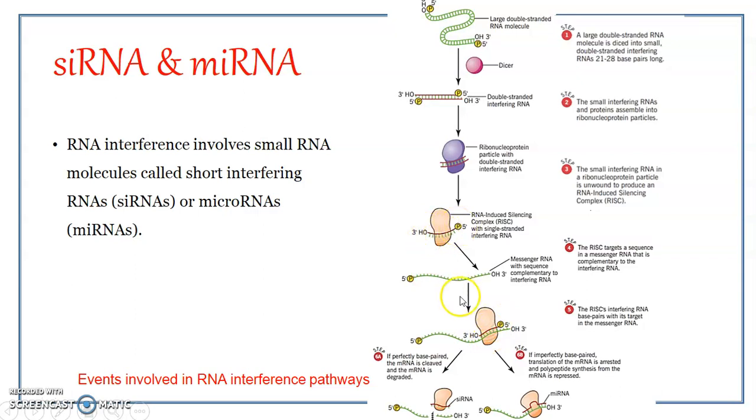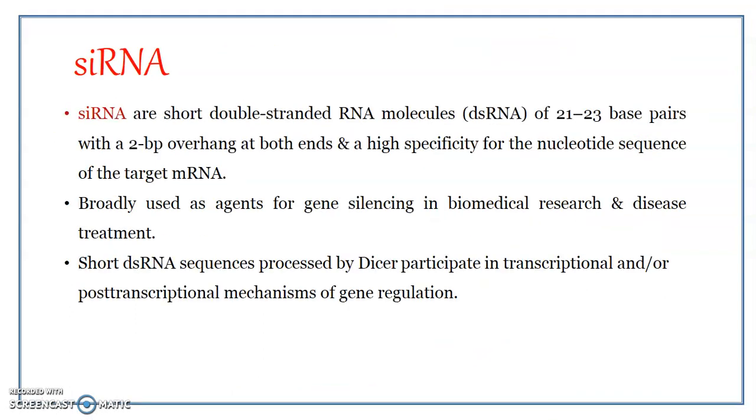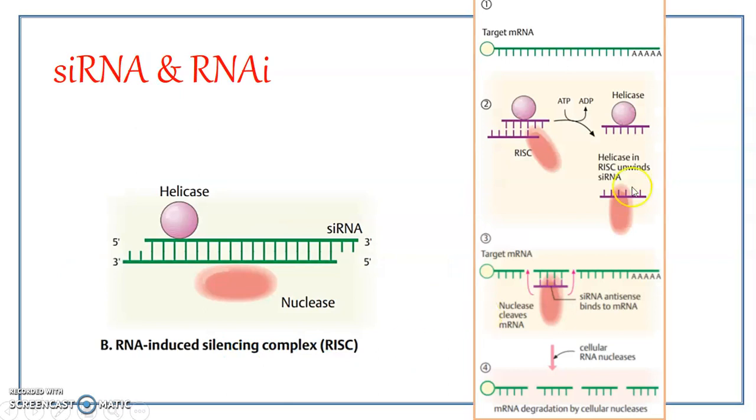Once the RISC is bound to the target RNA, the target RNA gets cleaved at specific sites. You can see over here, it is bound, and it gets cleaved at specific sites. These two are the sites where the target RNA is getting cleaved. And this cleavage is brought about by the ribonuclease activity of the Argonaute member of the RISC complex.